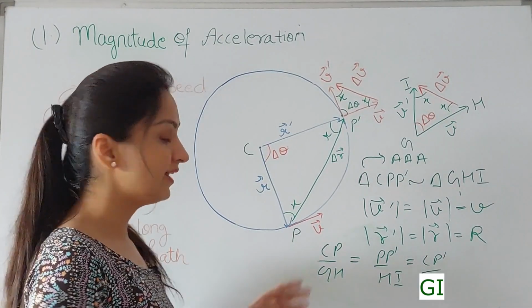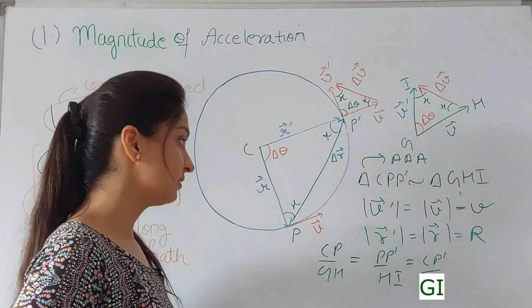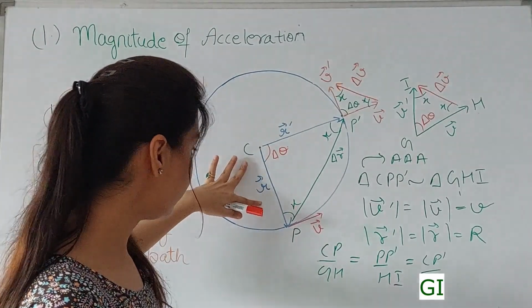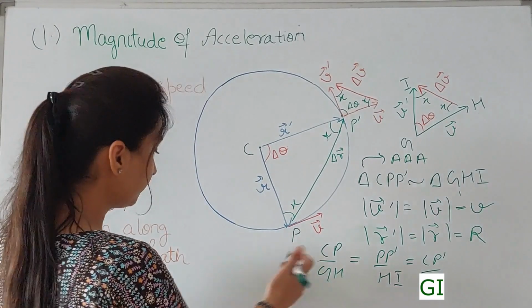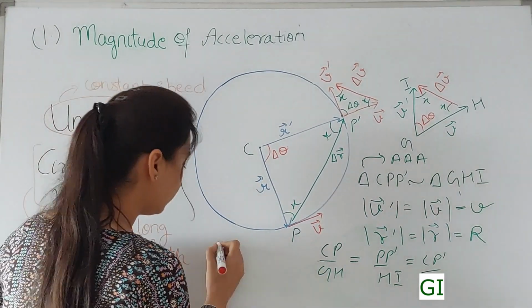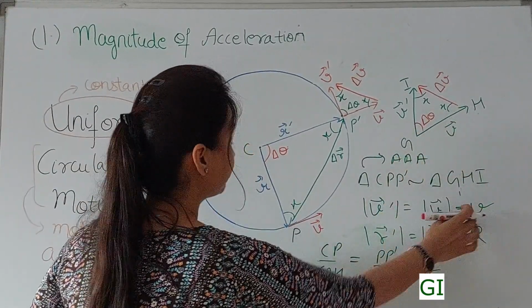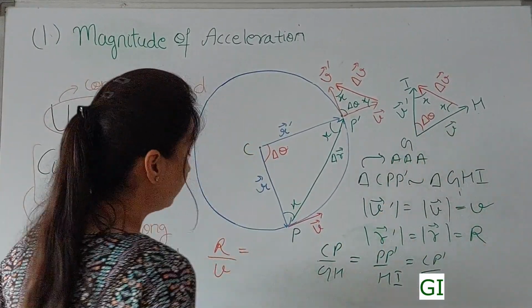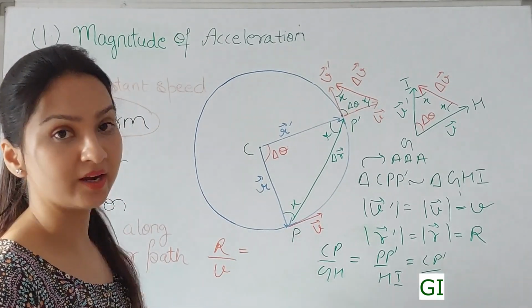These denote lengths, and the length of a vector is its magnitude. CP is this position vector and the magnitude of this position vector is R. So you can write this like R. GH is this, the speed V. Note that this is speed, not velocity. I'm writing the magnitudes.